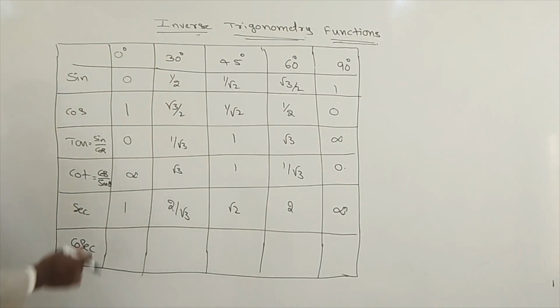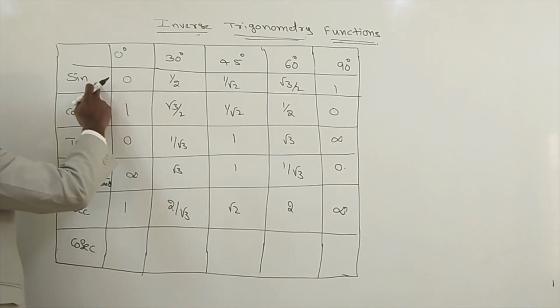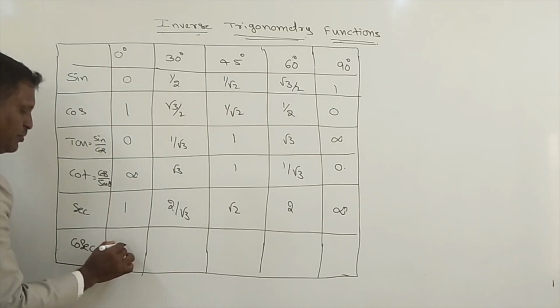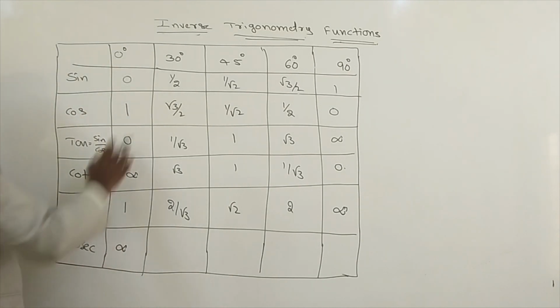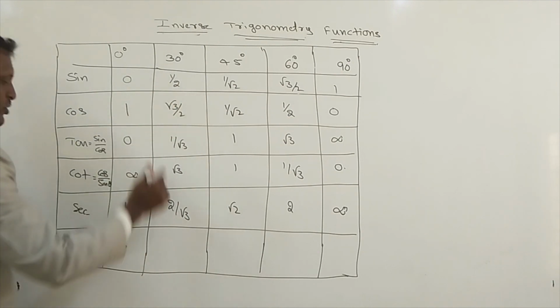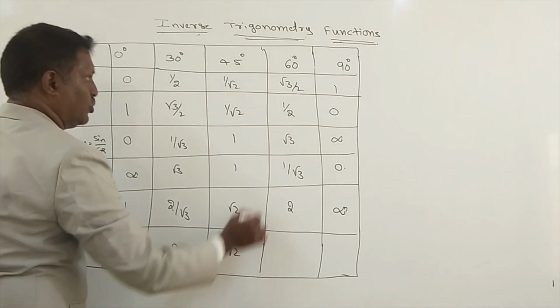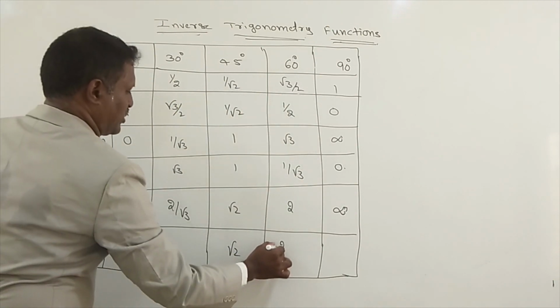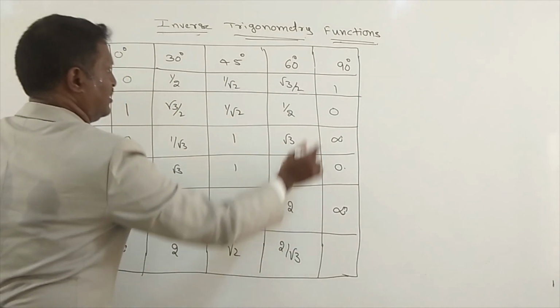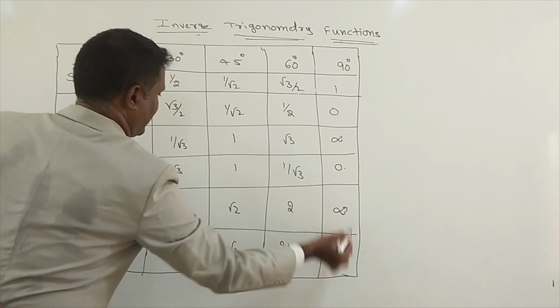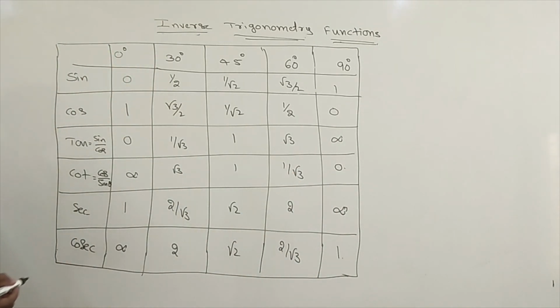Then cosecant is reciprocal of sine. So 1 divided by 0 becomes infinity. And cosecant 30, 1 by 2, reciprocal is 2. 1 by root 2, reciprocal is root 2. 1 divided by root 3 by 2, you can write 2 divided by root 3. And 1 divided by 1, we can write it as 1. It is a very important trigonometric table even for second PUC also.